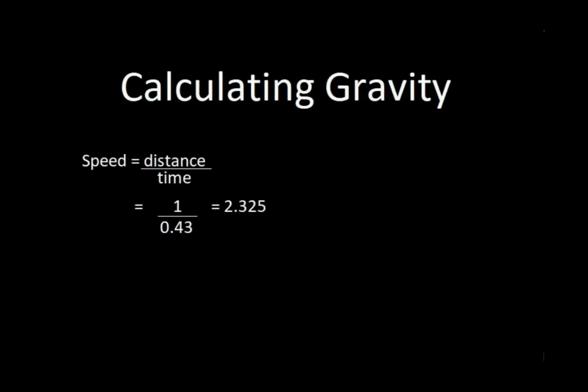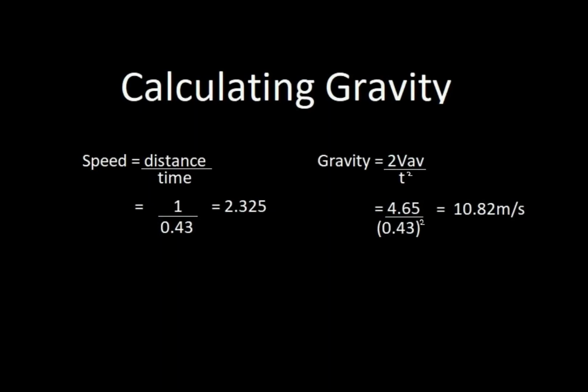The first thing we needed to do to work out the value of gravity was calculate the velocity of the ping pong ball. We did this using the equation speed equals distance over time, where distance is measured in meters and time is measured in seconds. The value of gravity was then calculated using the equation g equals 2 times the average velocity divided by time squared, which gave us the value of 10.82 meters per second.